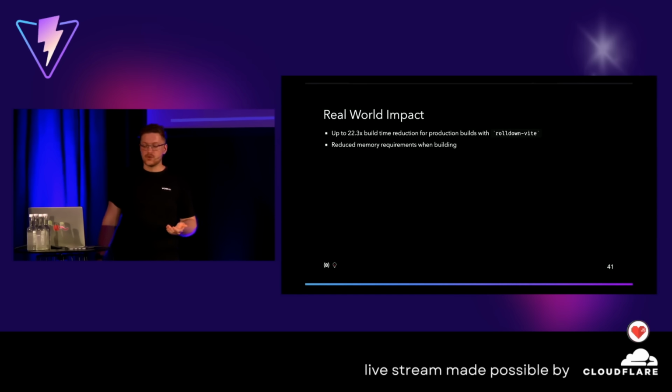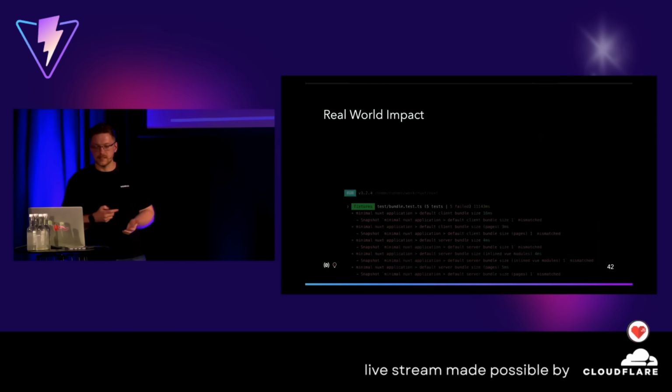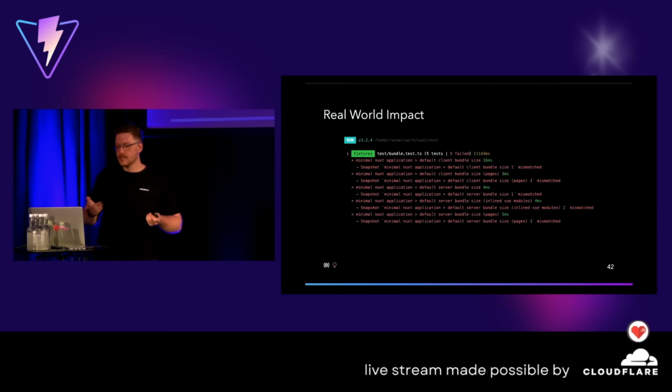There are reduced memory requirements when building, so we see people reporting different numbers there. And it can even lead to smaller bundles. So in some scenarios, you even get everything, faster builds and smaller bundles. It's amazing. Fun fact, as I'm working in the Nuxt team, I was working on a Rolldown Vite PR right there to support it, which already works.